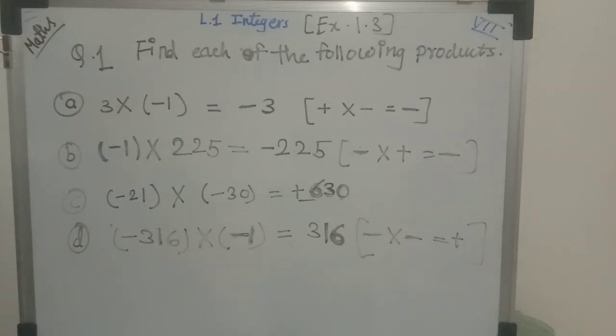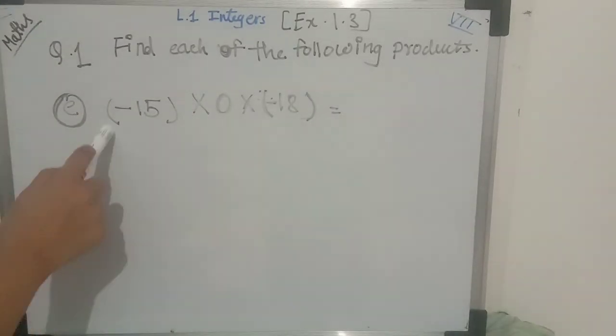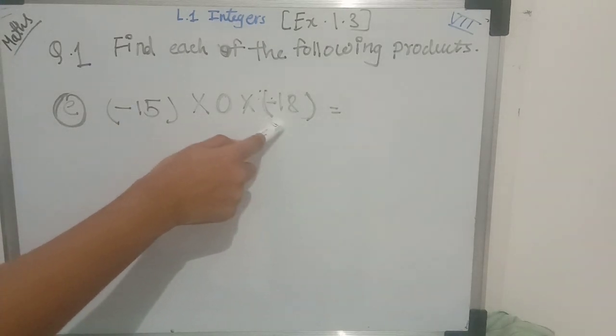So let's see the E example now. Students, here in the E example, three integers are there. Minus 15 multiplied by 0, then multiplied by minus 18.